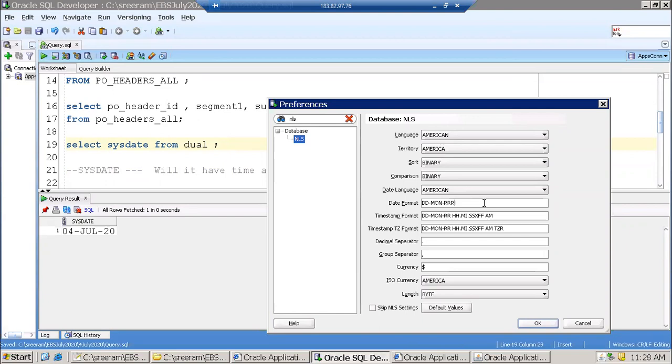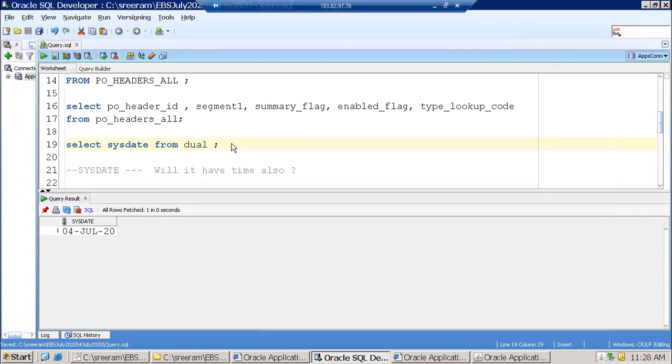If I want to display the year in 4 digits, and also hours, minutes, and seconds, I need to clearly mention this. Now I am able to see the time. Whenever you create any variable of type date, it always stores date as well as time.